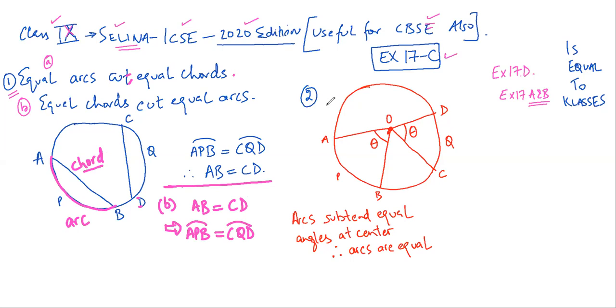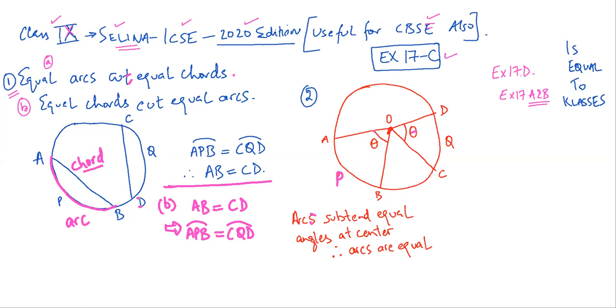Okay, here is the second result. I have the circle. In this circle, I have equal arcs. Equal arcs subtend equal angles. I have two arcs APB and arc DQC. Now they subtend equal angles at the center. I have been given that the angle subtended by this arc at the center is theta, and the angle subtended by this arc is again theta.